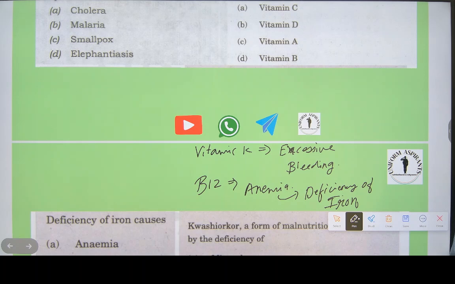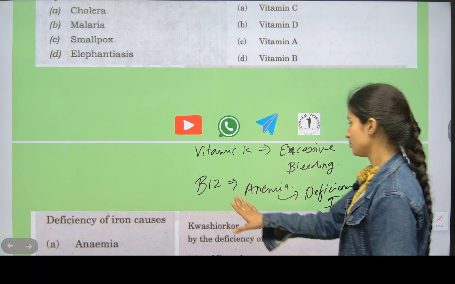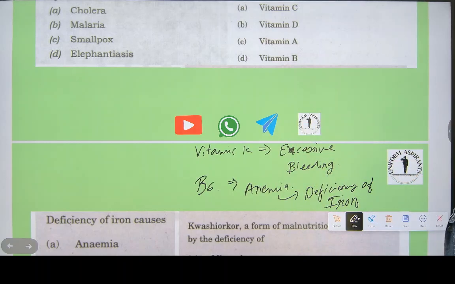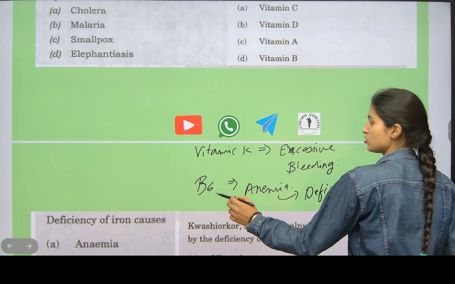This is vitamin B6 and vitamin B12. Note this down. Vitamin B12 also causes anemia.